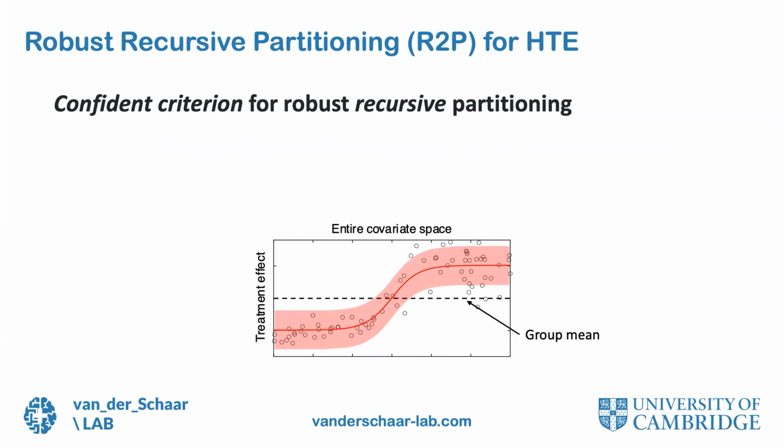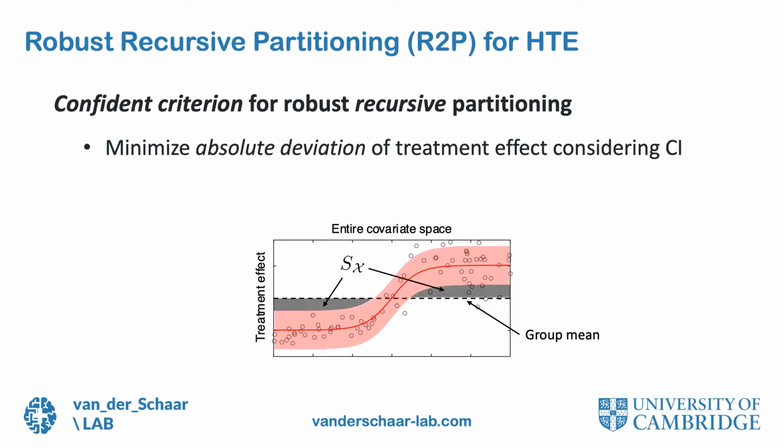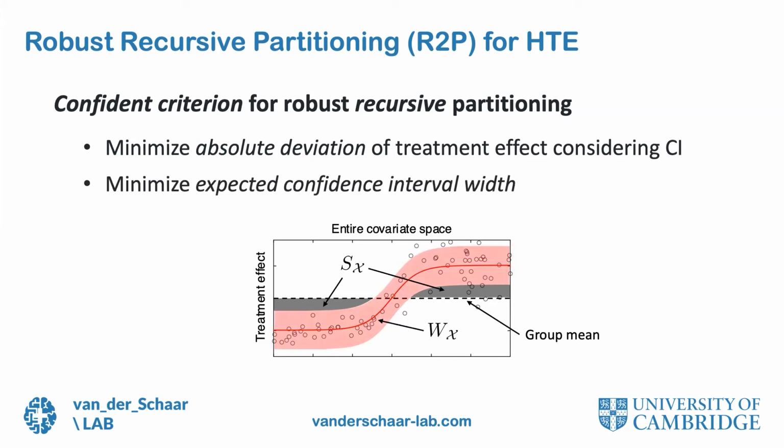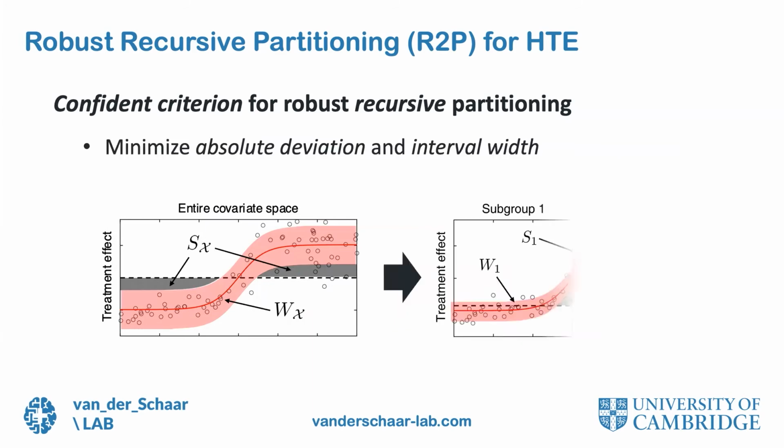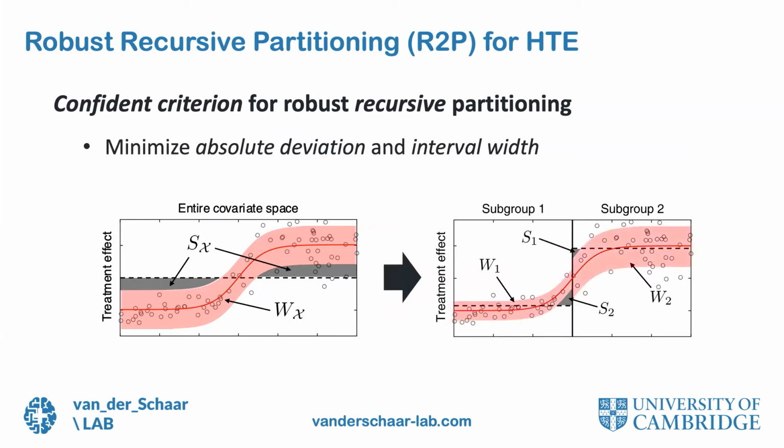Now we develop a confidence criterion for partitioning the covariate space into subgroups recursively. In the criterion, we minimize the absolute deviation of the CATE confidence interval from the group mean. We also minimize the expected confidence interval width because narrower confidence intervals can also help to reduce the deviation. As shown in the figure, the criterion splits the entire covariate space into two subgroups. The criterion improves both homogeneity within subgroups and heterogeneity across subgroups. After splitting, we reconstruct the confidence intervals using samples within each subgroup. Then the confidence interval satisfies the coverage guarantees within each subgroup.